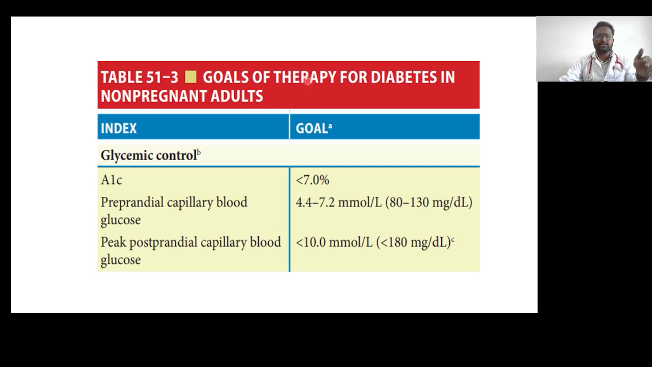So these are the goals of therapy for diabetes in non-pregnant adults. We should maintain this goal in a diabetic patient who is a non-pregnant adult. A1C we should maintain at less than 7%, and preprandial capillary blood glucose we should maintain in the range of 80 to 130 mg per deciliter. For peak postprandial capillary blood glucose, 1 to 2 hours after the meals, we should maintain less than 180 mg per deciliter.